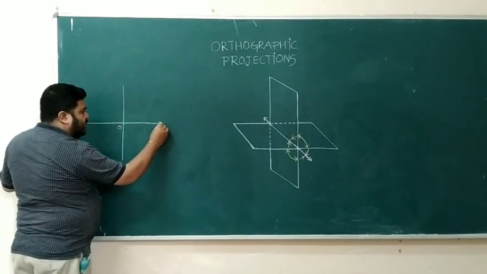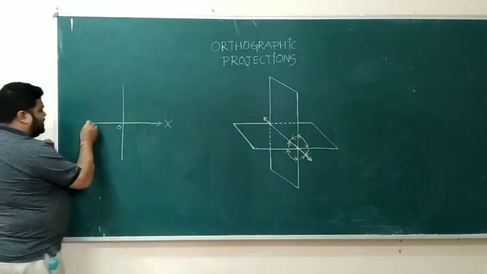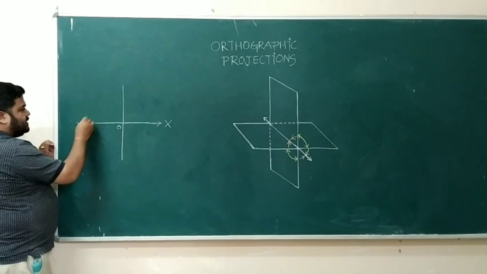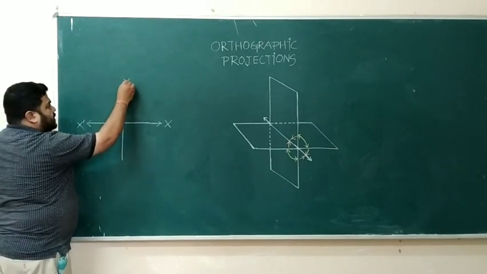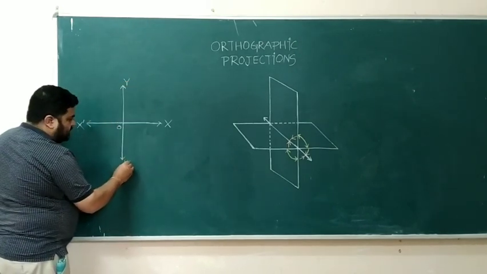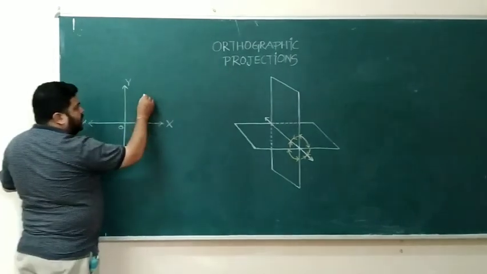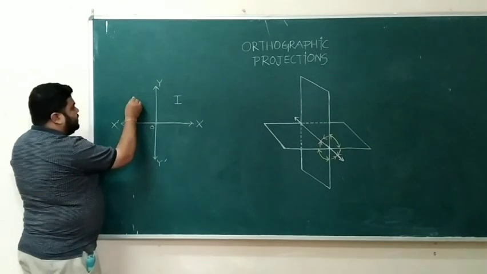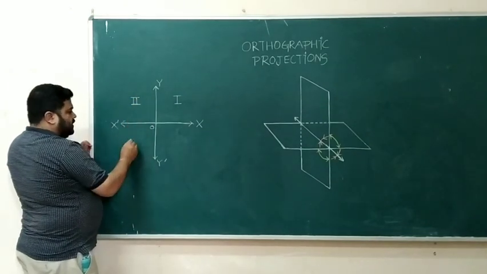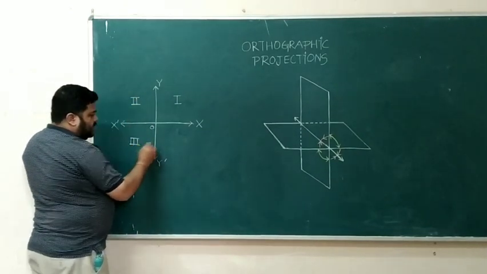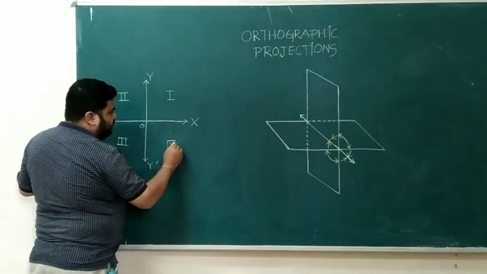And this side we have the x-axis, and this is the y-dash axis. Now we can name the quadrants: first, then second, this is the third, and this one is the fourth quadrant.